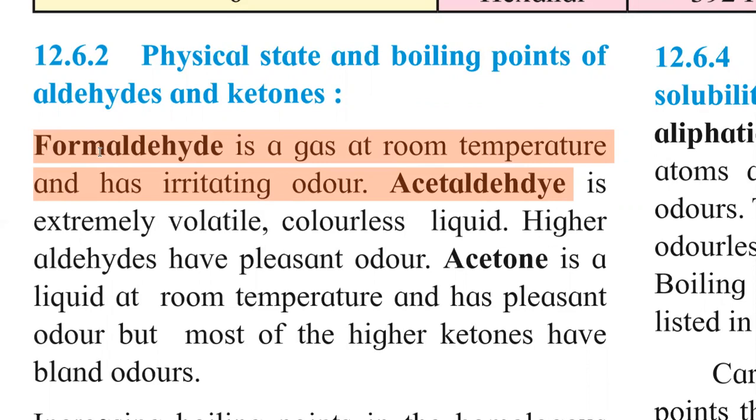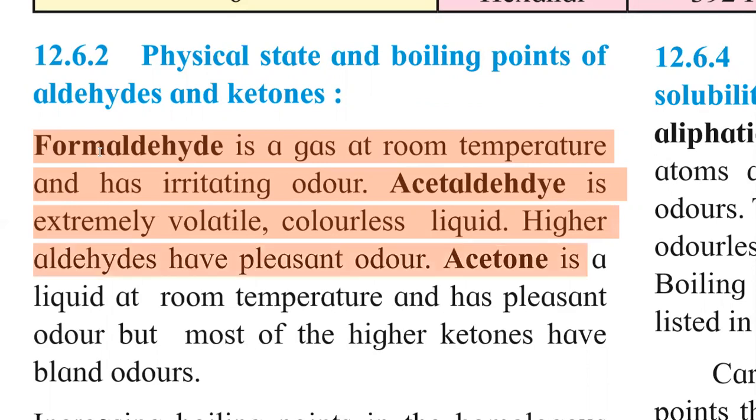Acetaldehyde is the second member of the homologous series of aldehyde. It is extremely volatile. Then it is a colorless liquid. Higher aldehydes have pleasant odor. So that is about the physical state and the odor of aldehydes.